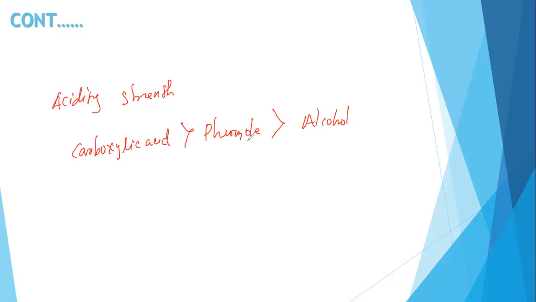We know all the time that phenol is higher than alcohol. Why? The phenoxide ion's resonance stability makes it more stable than the alkoxide ion. Likewise, the carboxylate ion is more stable than the phenoxide ion. So next, okay, it will finish now.